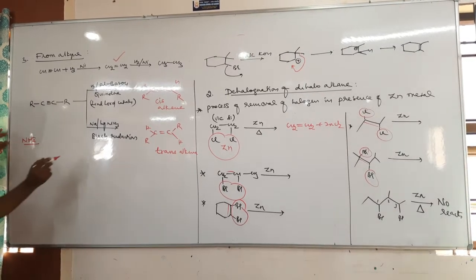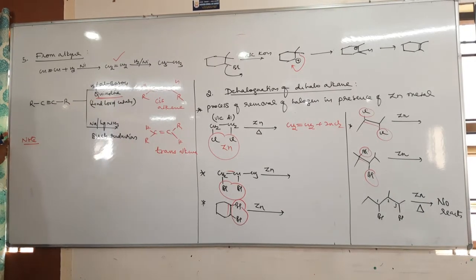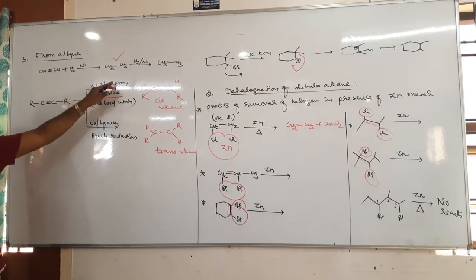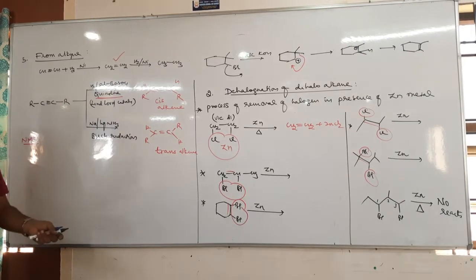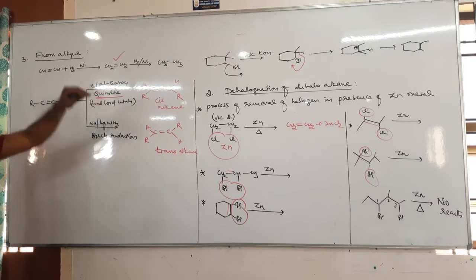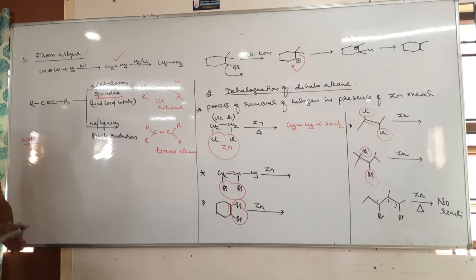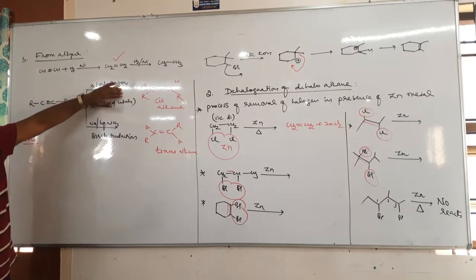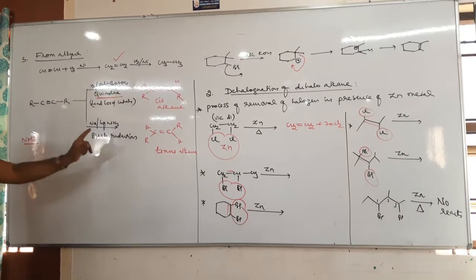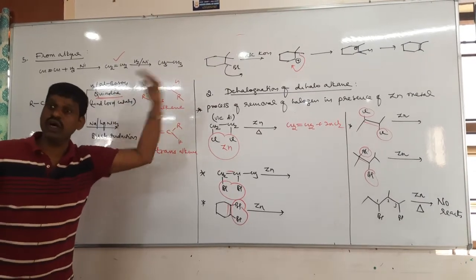What is the importance of quinoline in this reaction? So quinoline is a catalytic poison. What is the meaning of catalytic poison? Here, which is a catalyst? Here palladium barium sulfate is a catalyst. It is a catalyst for this hydrogenation. Now this quinoline poisons the catalyst. Why is it required? Yes, suppose if this quinoline is not there, what happens? This alkyne converts into alkene. Alkene also further converts into alkane.